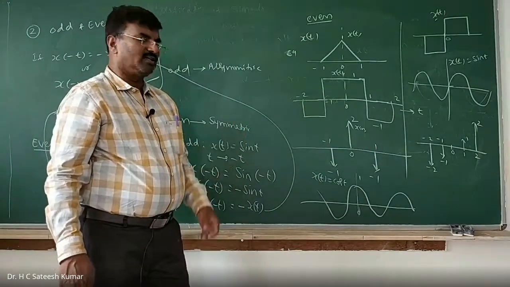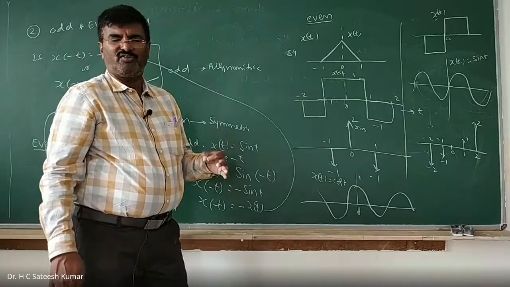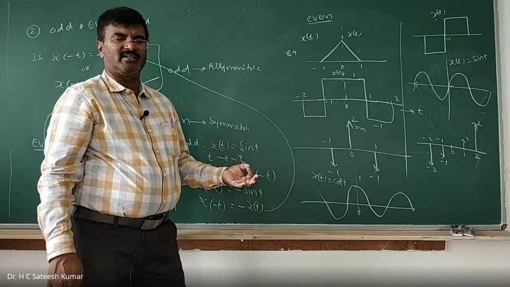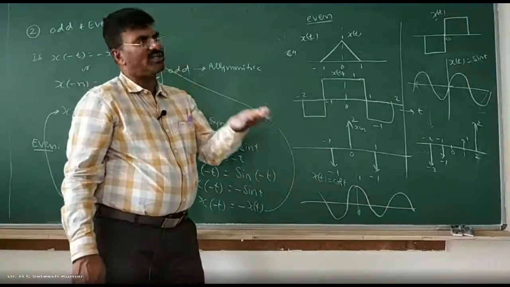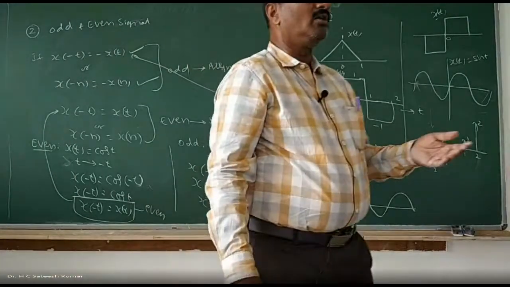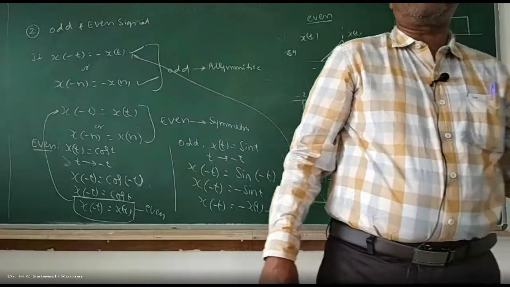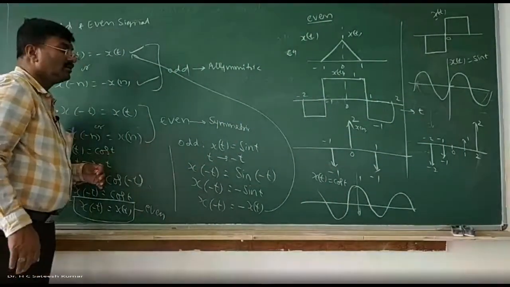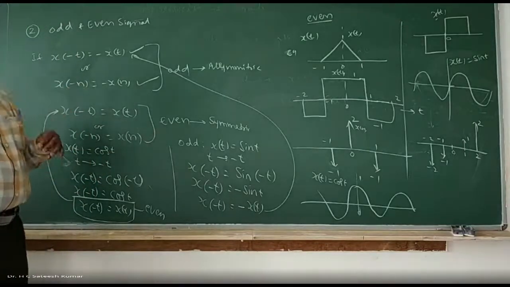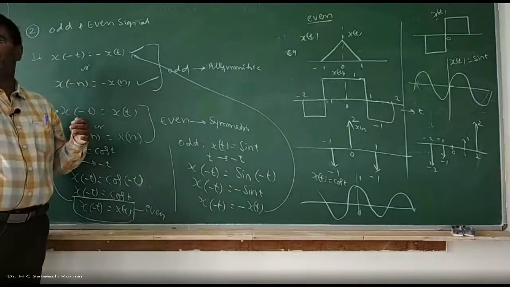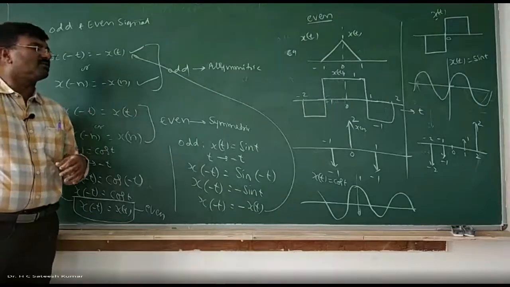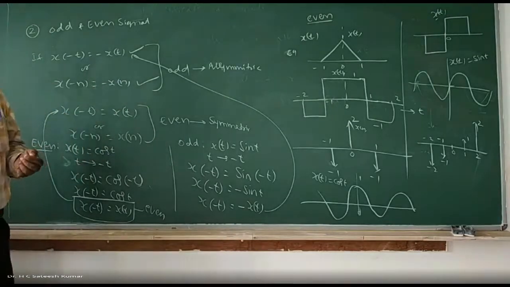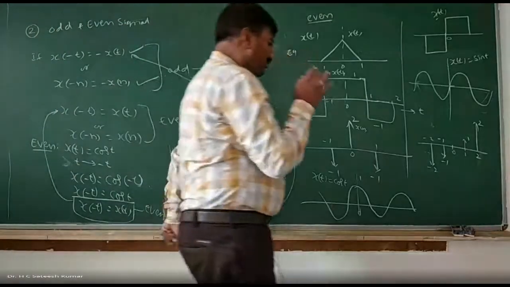So a signal is said to be even signal if x of minus t is equal to x of t, or x of minus n is equal to x of n. One for continuous, one for discrete. So whatever the property applicable for continuous, same thing will be applicable for discrete also. Similarly, a signal is said to be odd if x of minus t is equal to minus x of t, or x of minus n is equal to minus x of n. So that is about the odd and even signals. This is the second classification what we have.